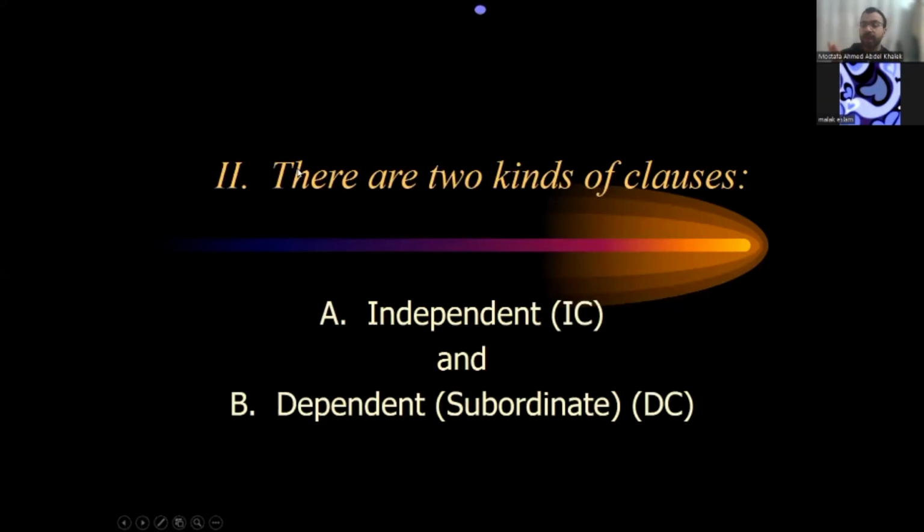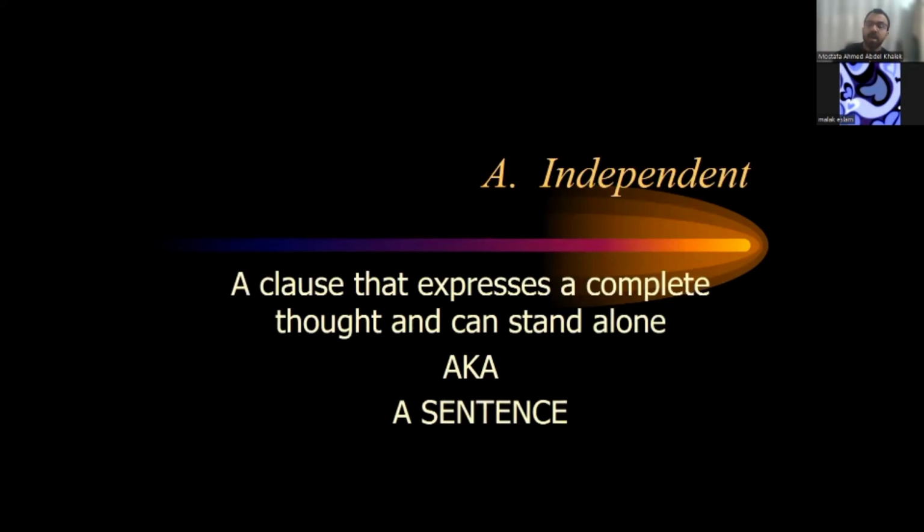We have two kinds of clauses, independent and dependent. The first one is independent. An independent clause, Lena, expresses a complete thought and can stand alone. If you read this sentence, you won't find something wrong with it. It's a good sentence, with a subject, verb, and complement after this.